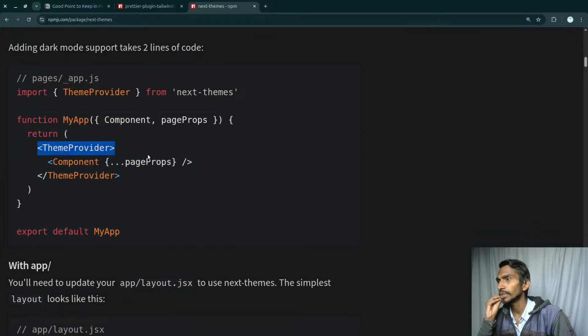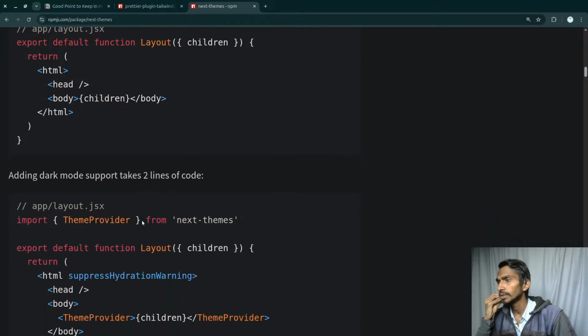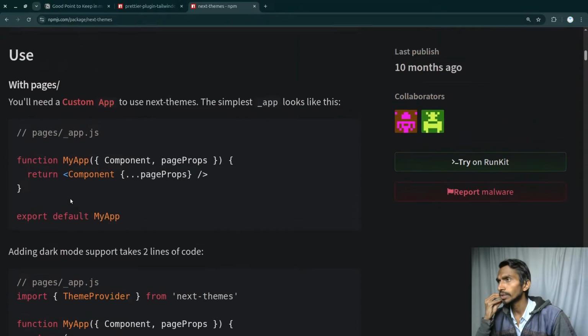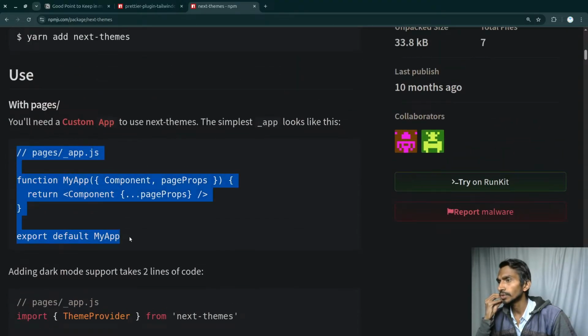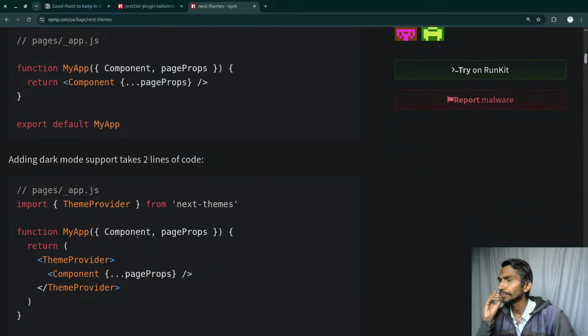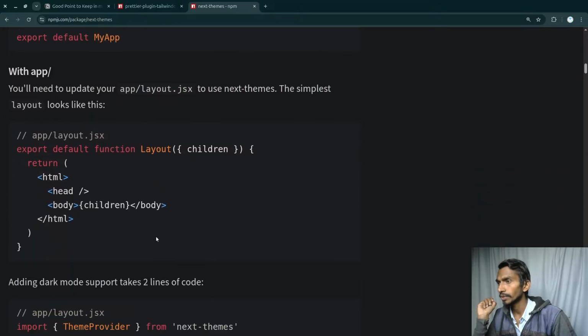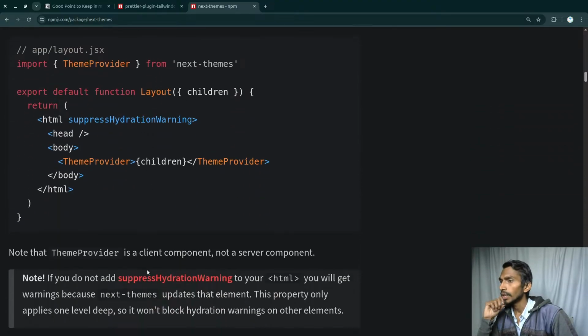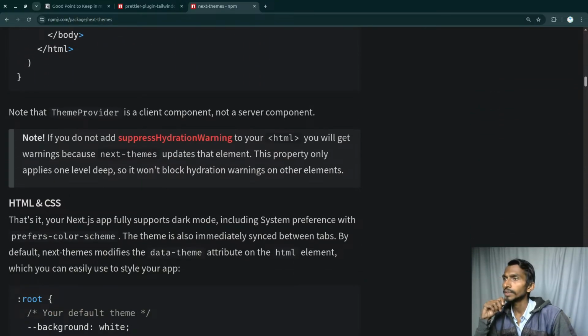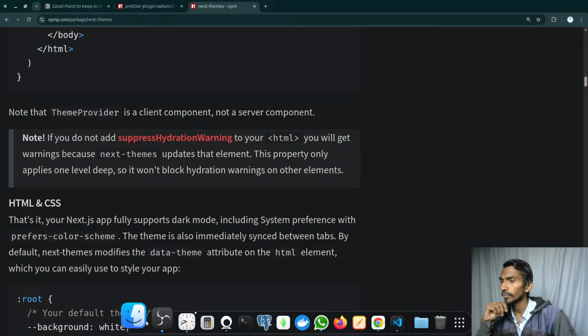We could have done the same thing with the app directory. This is used with the pages, so this is mainly being used with the pages over here, and ThemeProvider is going to be here. Apart from this, with the app directory layout, ThemeProvider is a client component, not a server component, and one more thing.